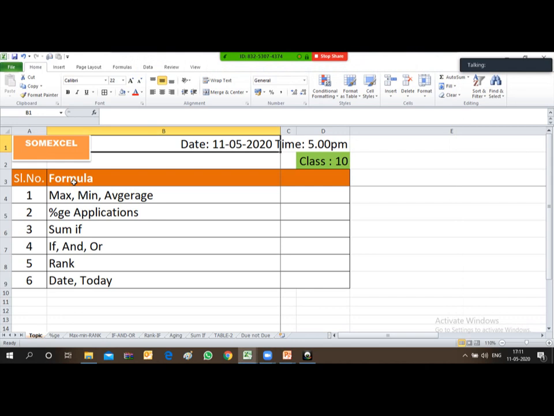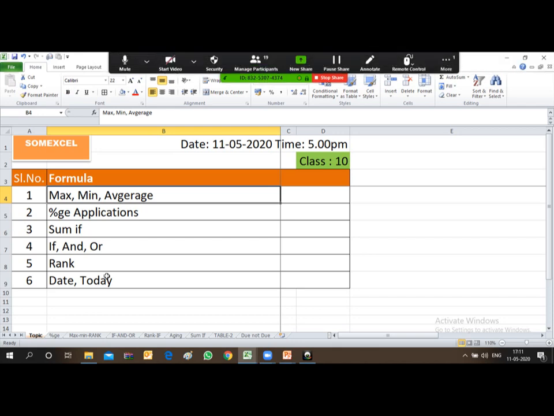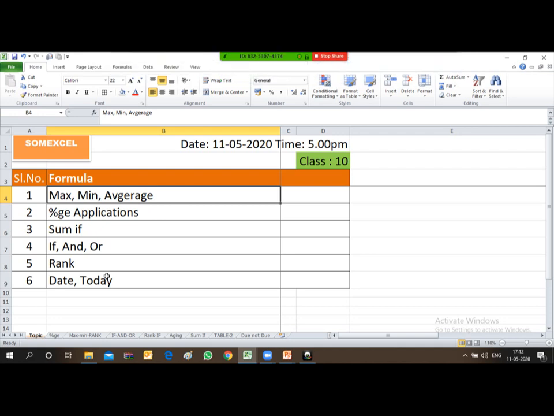So friends, today is our 10th class and you are warmly welcome. We are covering different formulas, and the formulas will include max, finding the maximum value, minimum value, average, and the percentage applications, how you can calculate percentage under different scenarios.